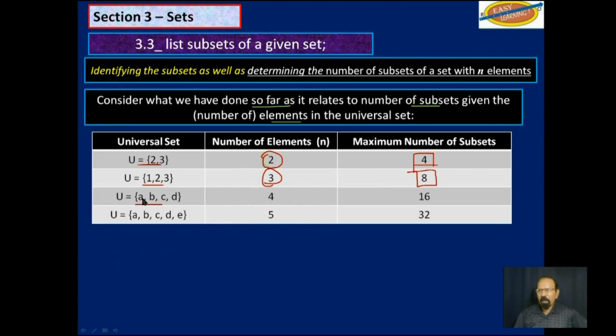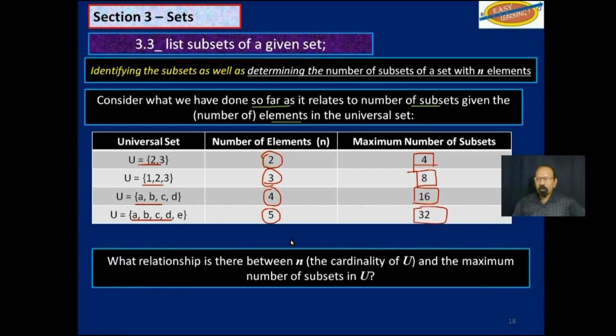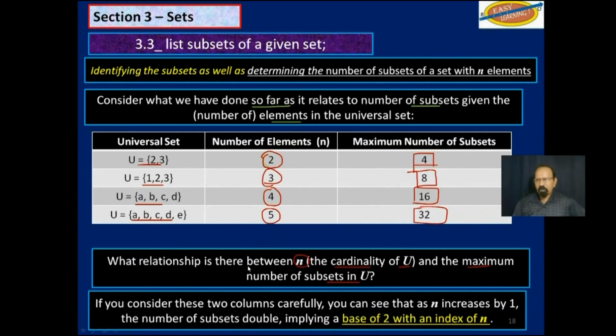If you have 4 elements, the maximum number of subsets is 16, including the complete universal set and the null set. And if you have 5 elements, the maximum number of subsets is 32. Now, what relationship is there between n, the cardinality of U, and the maximum number of subsets in U? Is there a relationship? Yes.